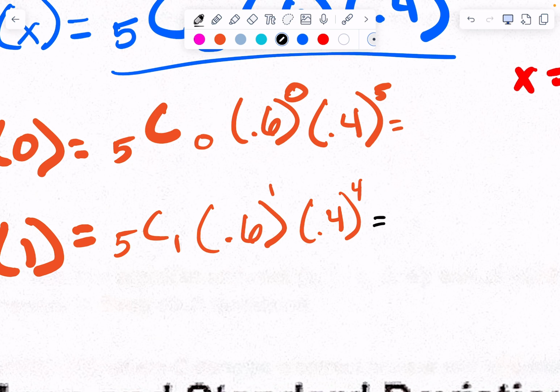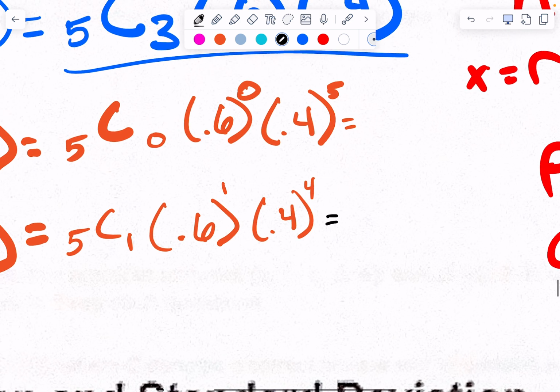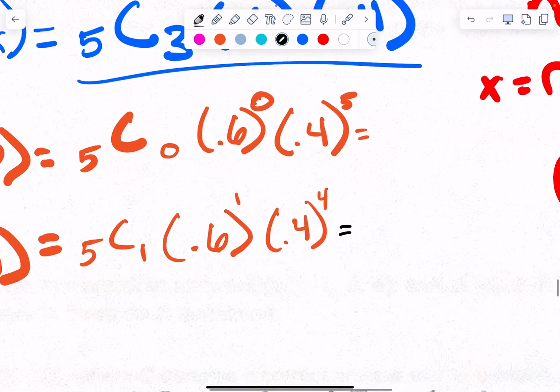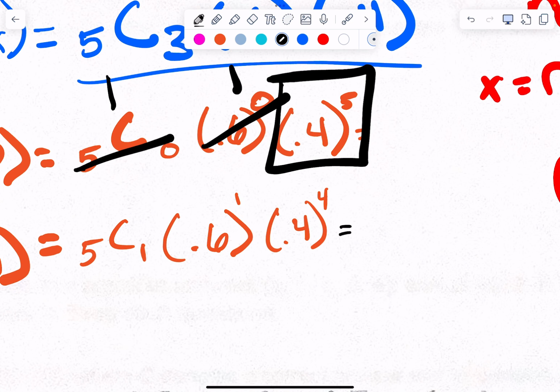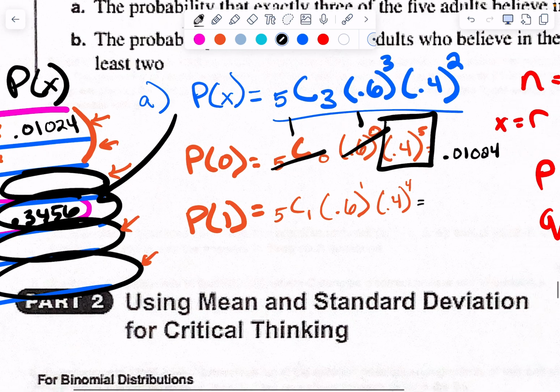Okay. All right, what'd you get for 0? 0.01024. Okay, just real quick. 5C0 is 1, 0.6 to the 0 is 1. So if you wanted to skip all the steps when you have 0 and just do 0.4 to the 5th power, that is totally fine. What'd you get? 0.01024. Yep. Okay, that was 0. That's like 1%, okay?